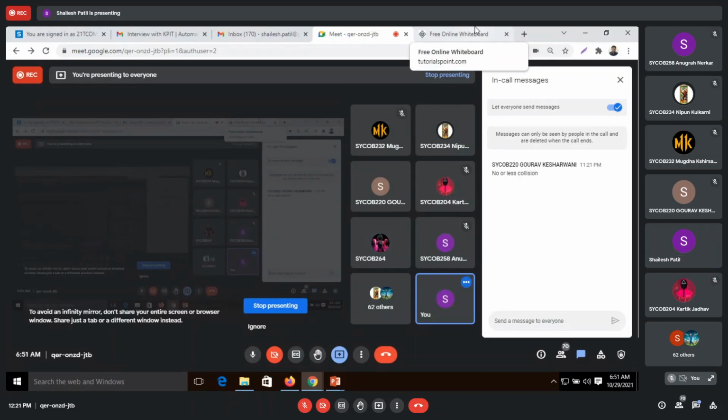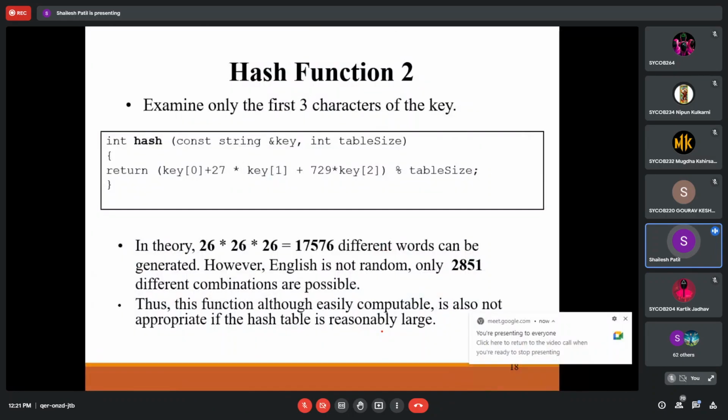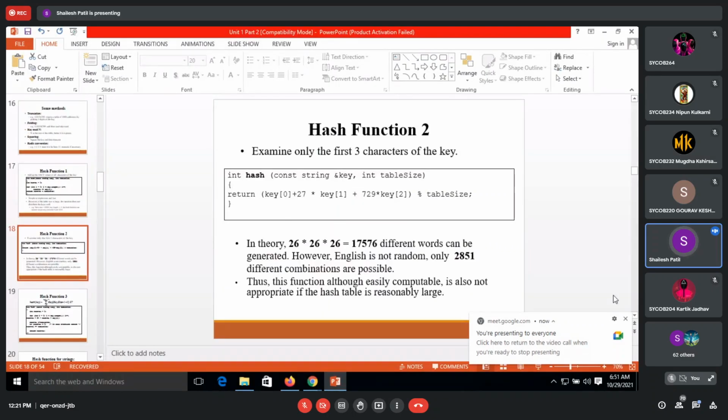So now, as per Mugdha told, this is the next agenda of the lecture. We are now going to practically implement quadratic and linear probing, and I will provide you the solution also, no issue. That will be after Diwali then.